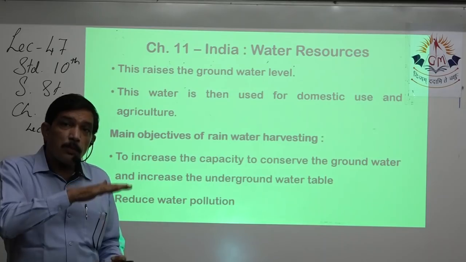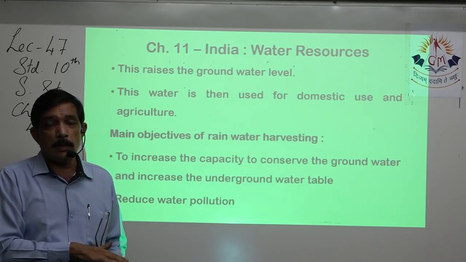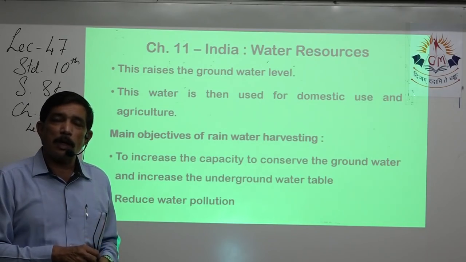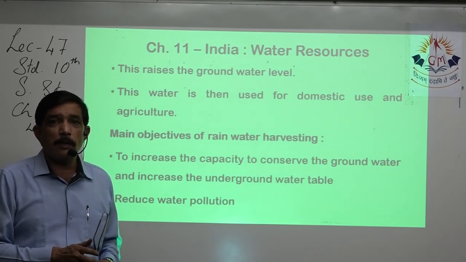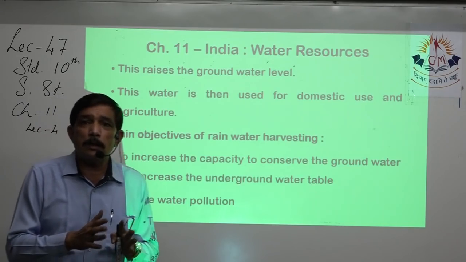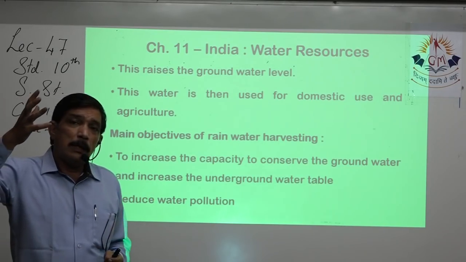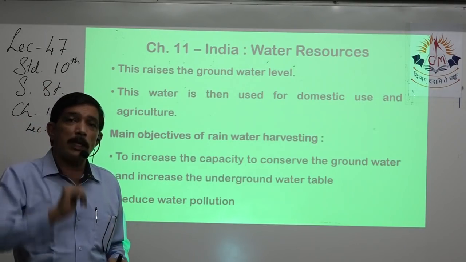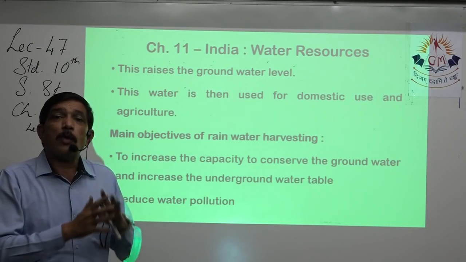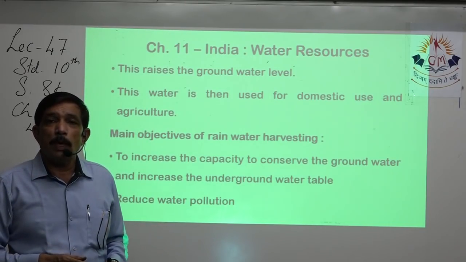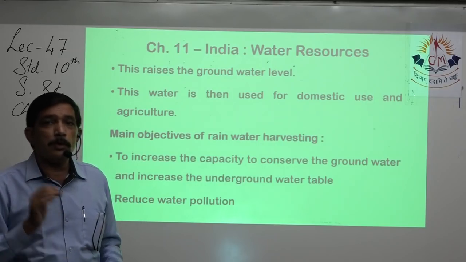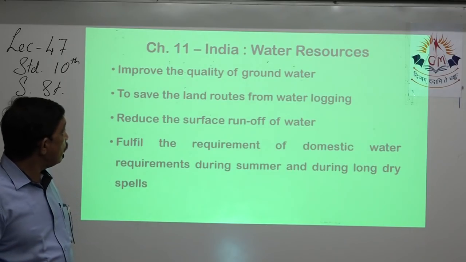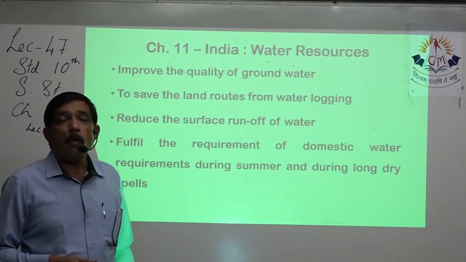Now the water table was quite low during the summer season, so that water is polluted and the quality of that water is reduced. It's quite dirty. So when the new fresh rainwater comes and increases the water table level, then that pollution will dilute and thus water pollution will reduce. Improve the quality of groundwater and save the land from water logging.